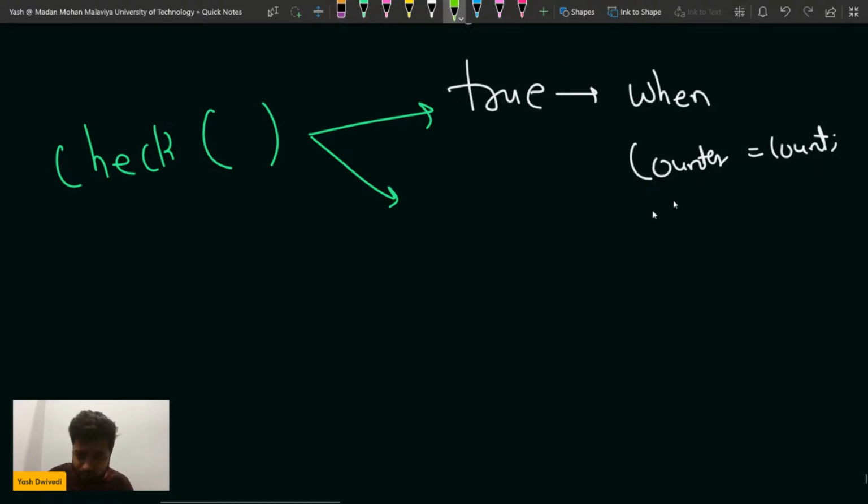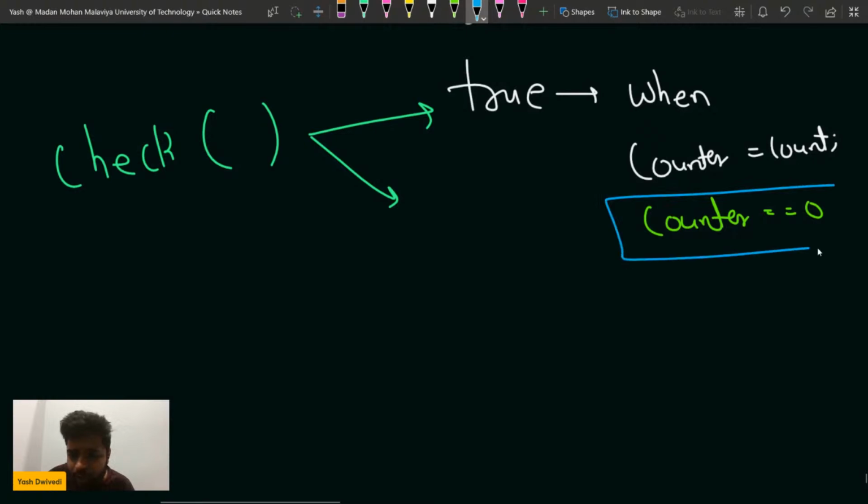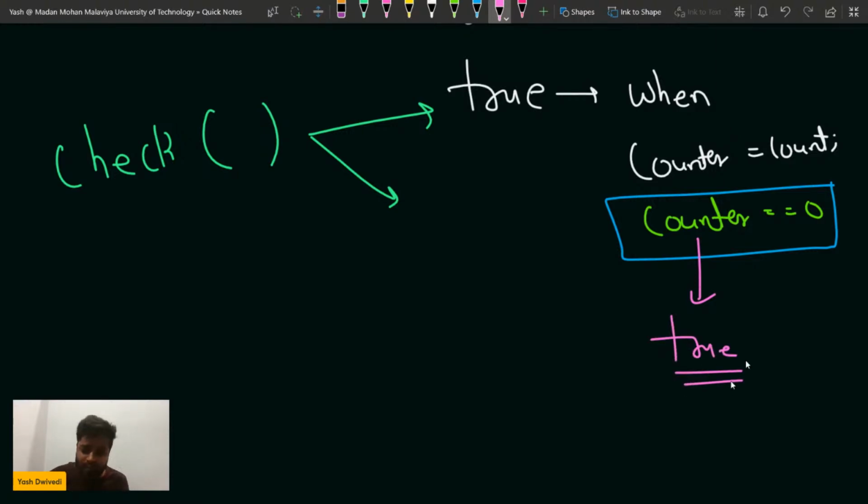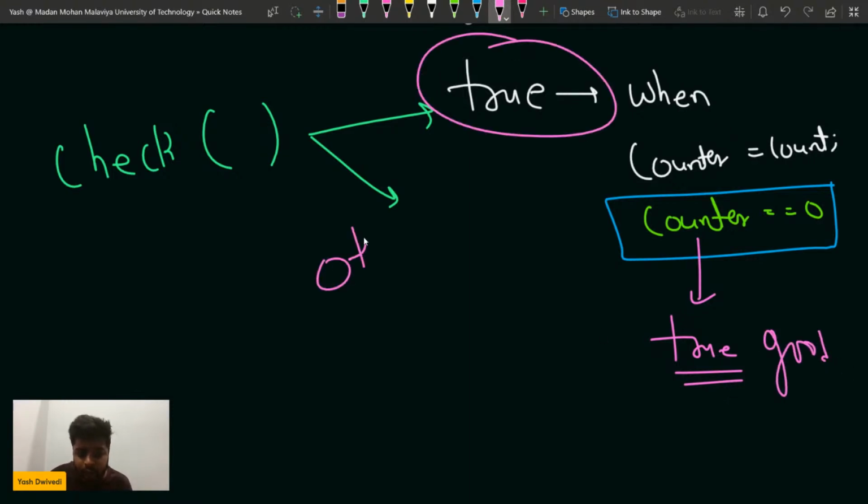So if the counter in the end becomes 0 after applying the changes, this means all the elements which had frequency greater than k, that segment has been removed. Then only I will return true, because now the array will become a good array. When the array becomes a good array, that is when I will return true. Otherwise, I will return false.